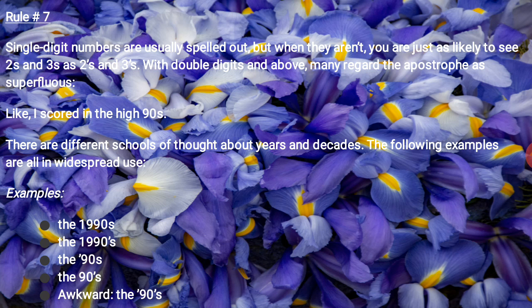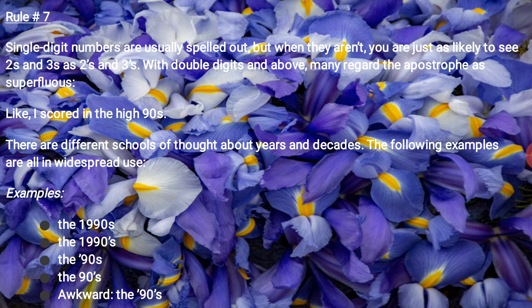And the next one, rule number 7. Single digit numbers are usually spelled out, but when they are not, you are just as likely to see 2s and 3s as 2's and 3's. With double digits and above, many regard the apostrophe as superfluous, like "I scored in the high 90s."